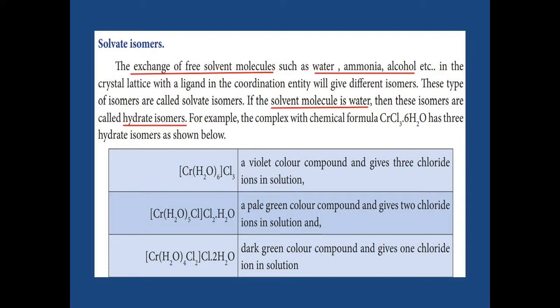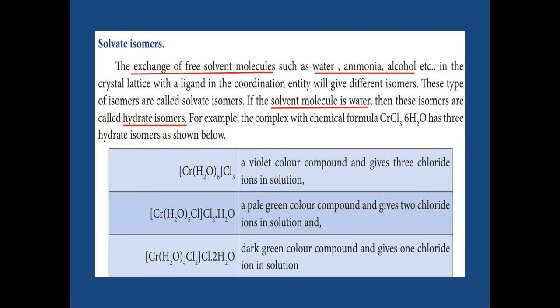Suppose we use water as the solvent molecule; then that isomer is called a hydrate isomer. Now we are going to see some examples. Here, chromium chloride with 6 moles of water. In the first example, the 6 water molecules are present in the coordination entity. The 3 chlorines are outside the coordination entity, which means they act as counter ions.